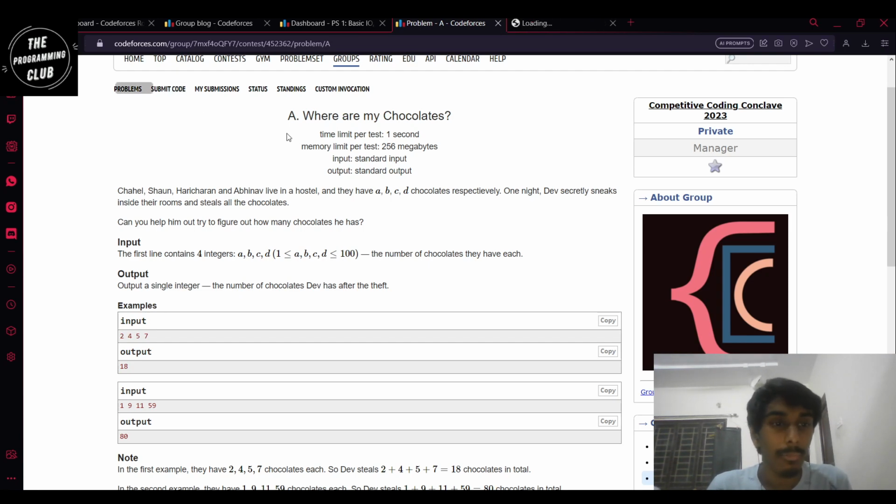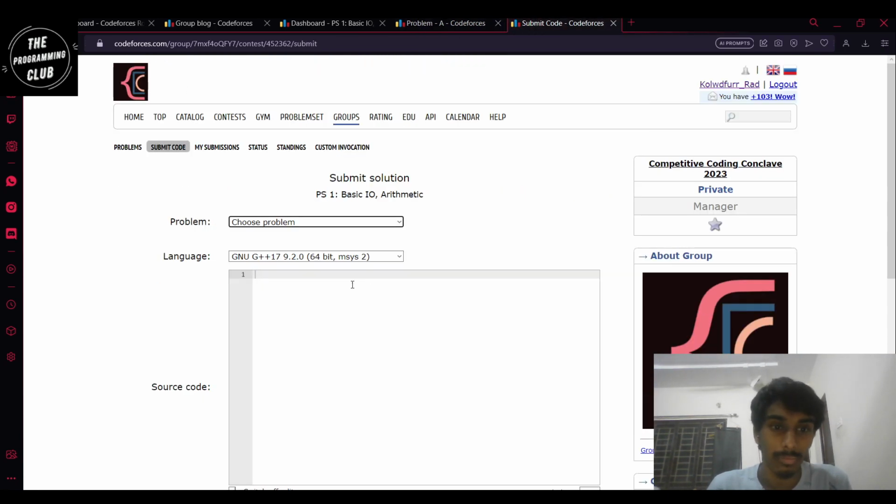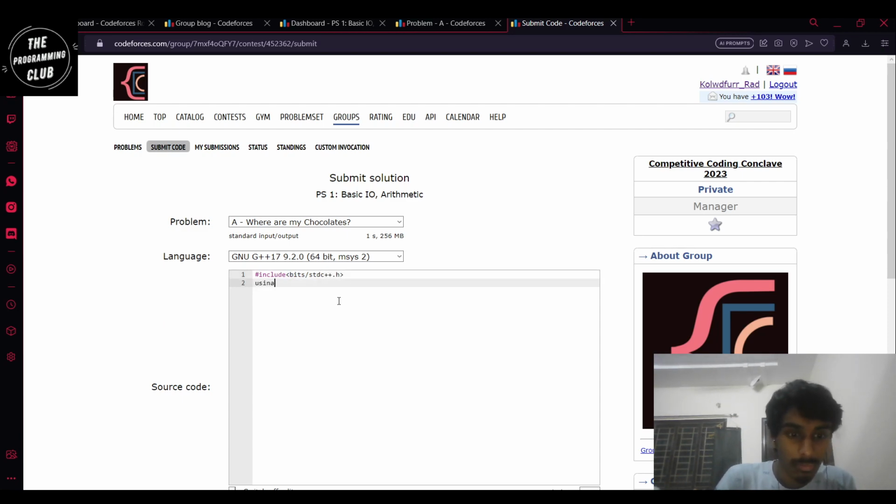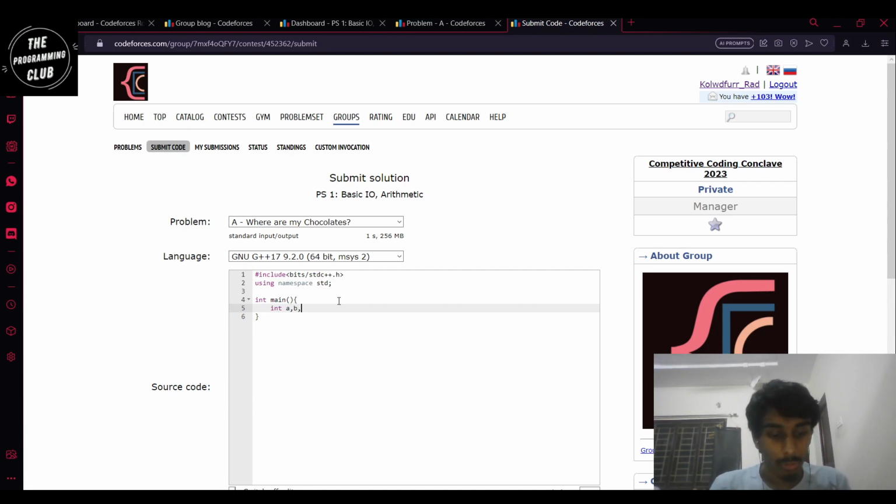So let us submit this code. The first line is including the library. I will just include bits. You can also use iostream, but that is basically a subset of bits, so it doesn't matter. So now we declare a, b, c, d.